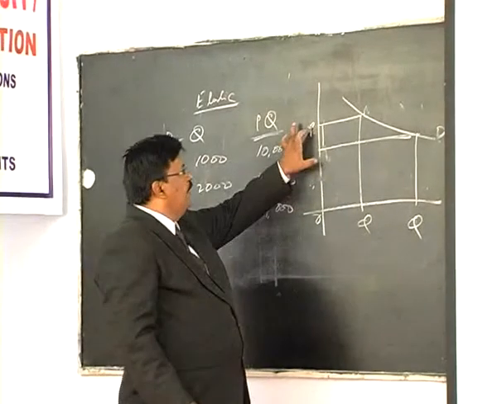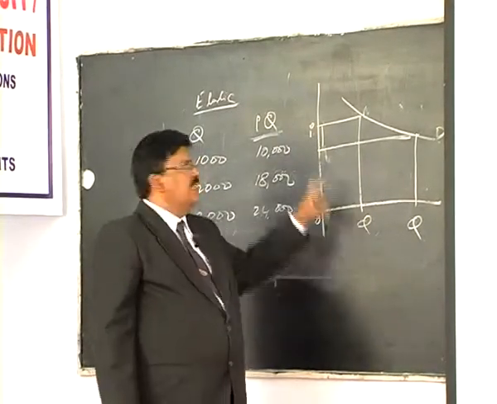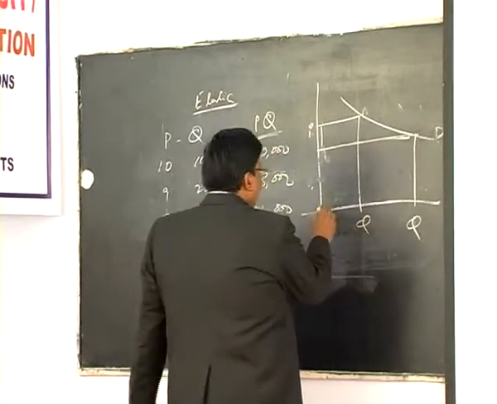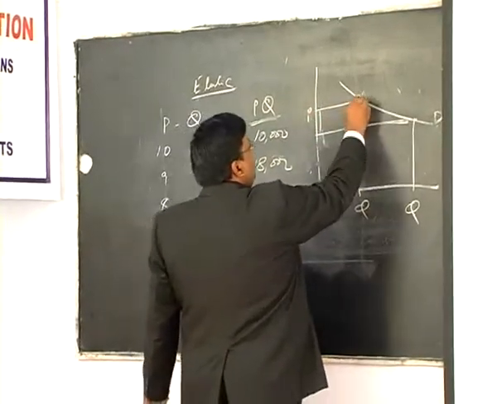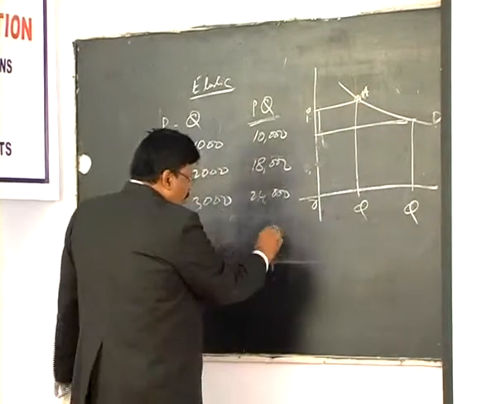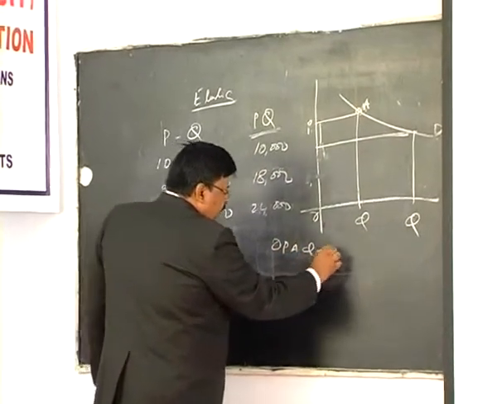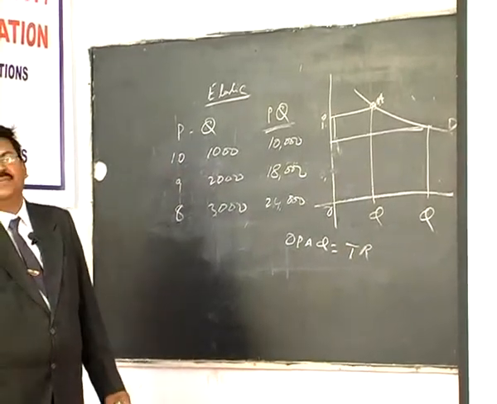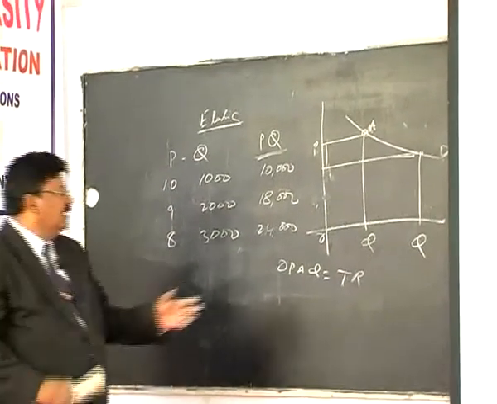Price per unit into number of units: OP into OQ gives you the area of the rectangle OPAQ. OPAQ is equal to total revenue to the firm, or total expenditure to the buyer.